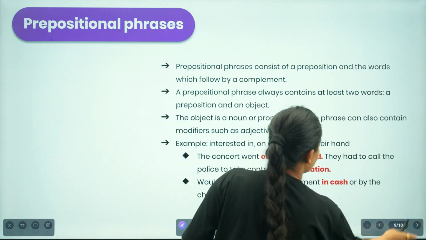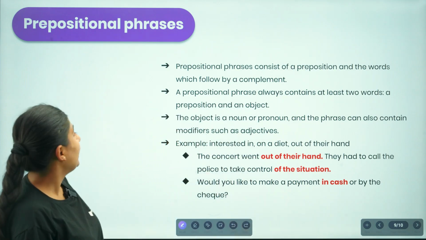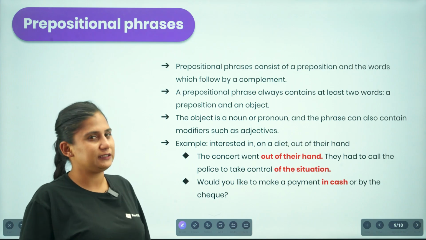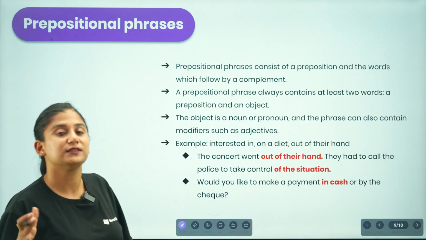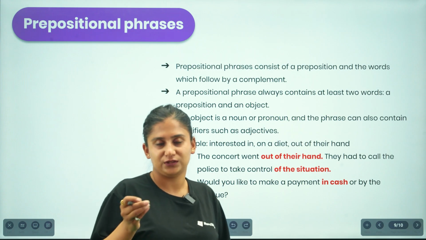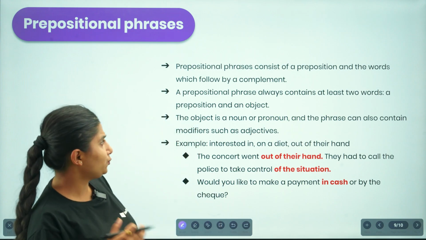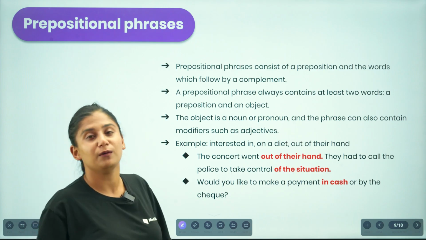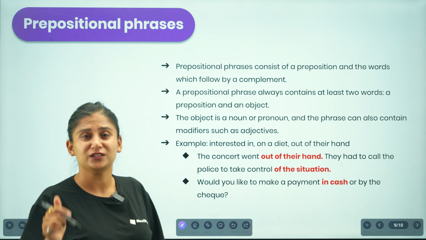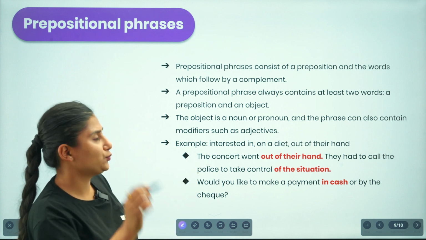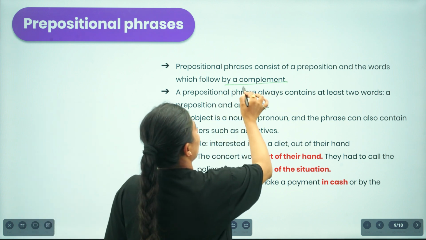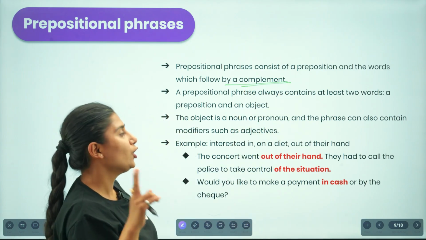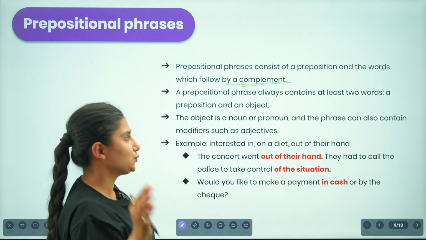So let us move to another idea, that's the prepositional phrase. What is a prepositional phrase then? We already know what a preposition is. A preposition is a short word that is used to show relation. Now, talking about the prepositional phrase, it consists of the preposition and the words that follow it, a complement. Along with the preposition, we have the words that are complement to it. And a prepositional phrase always contains two or more words, at least two words.